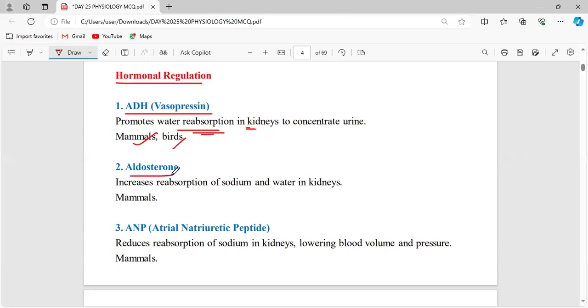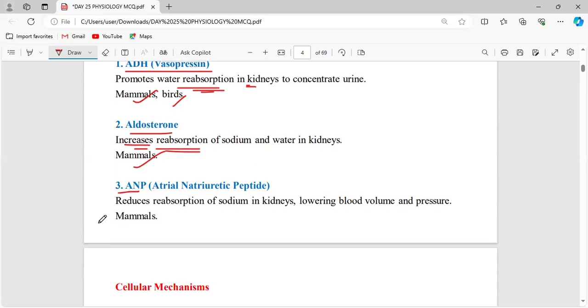Now, the second hormone is aldosterone. What is the function of aldosterone? It is the one regulating the sodium concentration in the kidneys. It increases reabsorption. So, if sodium is being expelled from the kidney, it is checked by aldosterone. Aldosterone increases the reabsorption of sodium as well as water in the kidneys. We know that mammals.